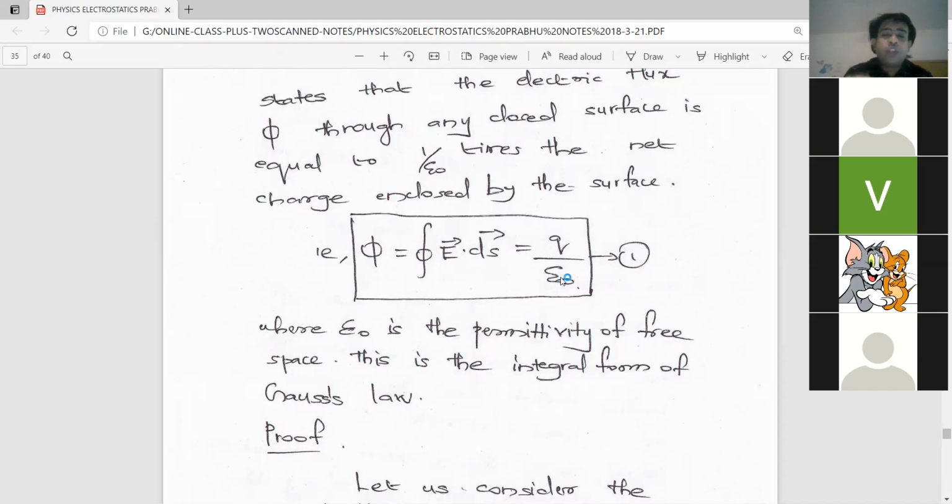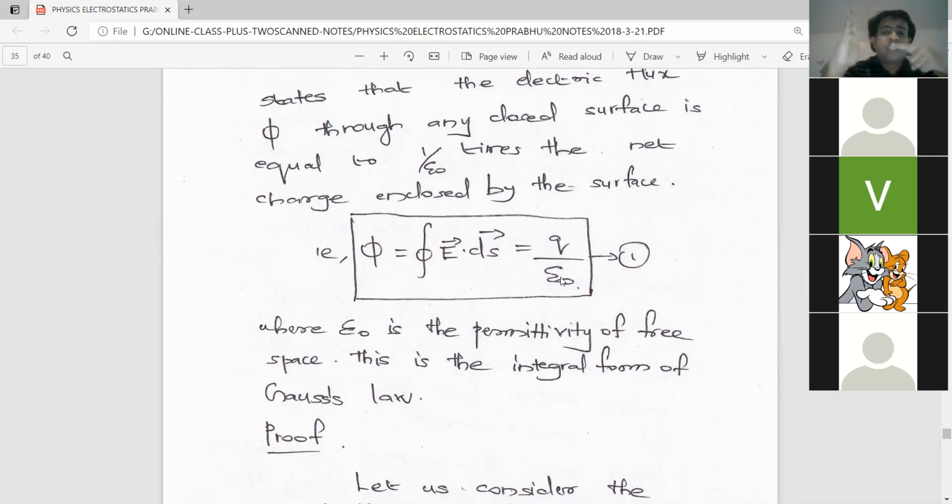Yeah. Passing through unit area, still one point is missing. Passing through unit area, perpendicular to it. Look at my hand. Perpendicular to the surface. If this is the surface, it will pass through the surface perpendicular to it, through unit area of the surface. Means consider 1 meter square area of the surface.